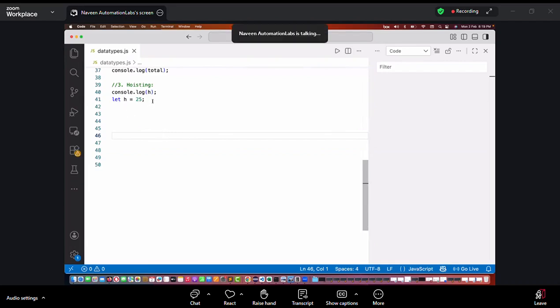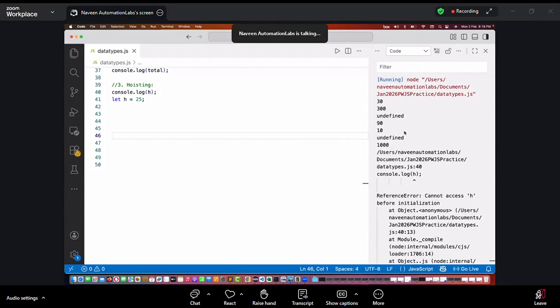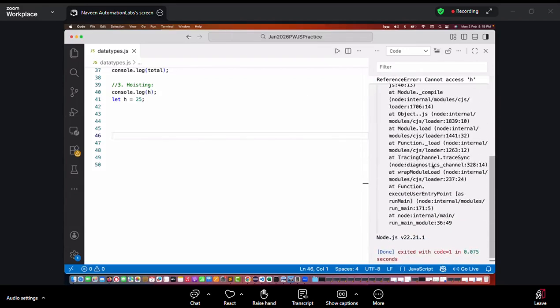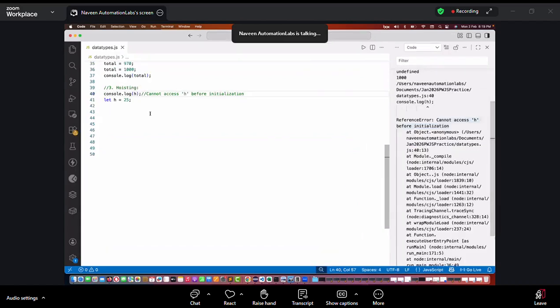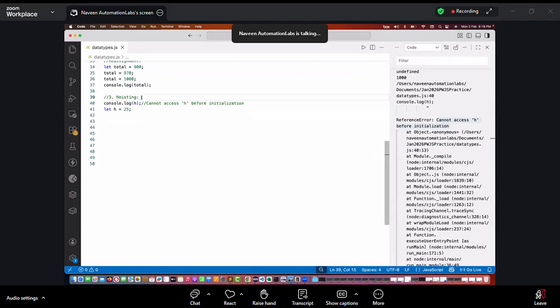I'm writing let h is equal to 25. So see this. It will give you undefined or it will give you an error. When I run this particular program, it will start giving you an error, not undefined. See, this is giving me an error. It says, hey, I cannot access h before the initialization. So here it will start giving you the error. Why is it giving me the error? Because hoisting is allowed, but with the error at the runtime. RT means at the runtime. Remember this.